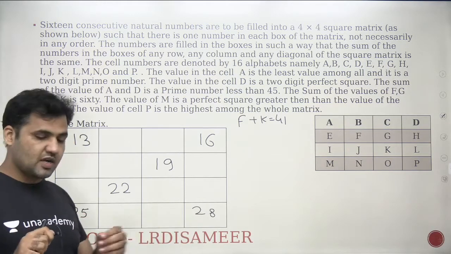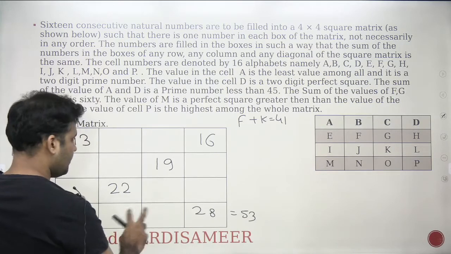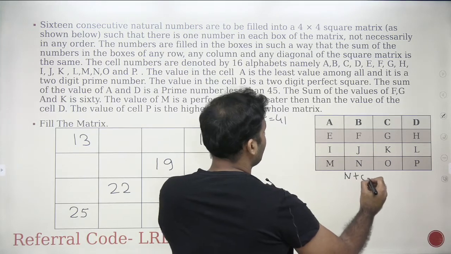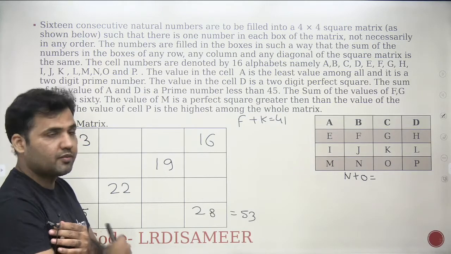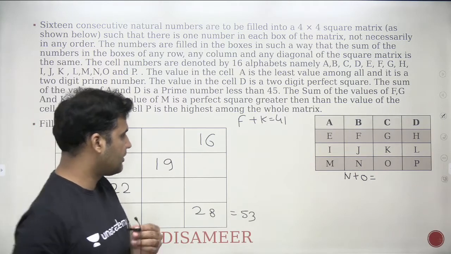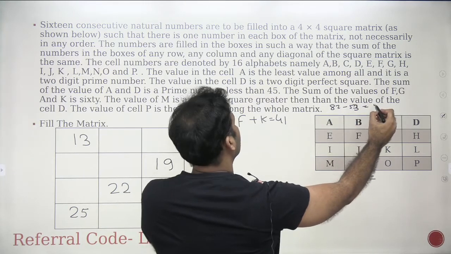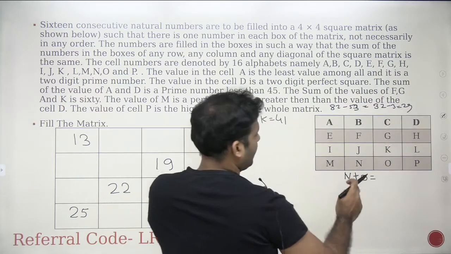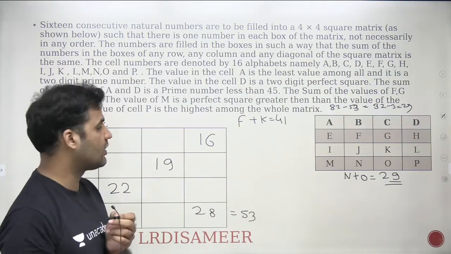You see that 25 plus 28 is 53 here. This value is 53 here. That means the summation of these two values, what are these two values? N and O. What should be the value of N plus O? 82 minus 53. Let's do that. 82 minus 53, right? Subtract 50, 82 minus 50 is 32, and 32 minus 3 is 29. So you see that N plus O has to be 29, right? This is the total value as equal to 29.